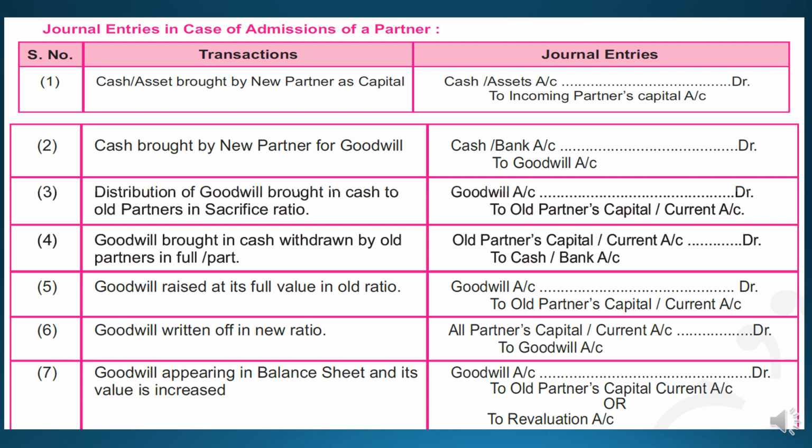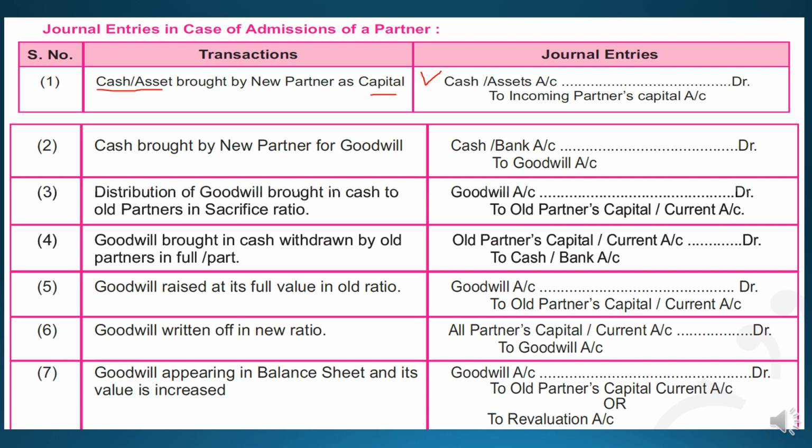The first journal entry says cash or asset brought by new partner as a capital. Whenever the partner comes and brings any cash or any asset, that will be considered as the capital of the new partner. Now we will think of the journal entry from the firm's point of view. What is coming into the business? Cash and assets account debit to incoming partner's capital account. No narration is written here, students, because you know how to frame the narration.